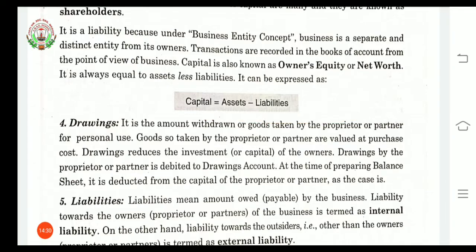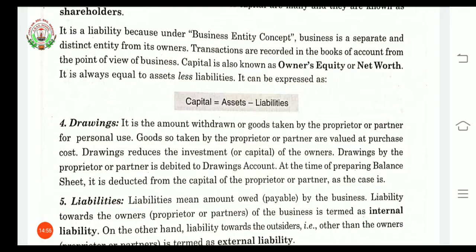Next is drawings. Drawing is the amount withdrawn by the proprietor or partner for personal use. Drawings can also be in the form of goods. When goods are taken out by the proprietor or partner, those goods will be valued at purchase cost, not selling cost.